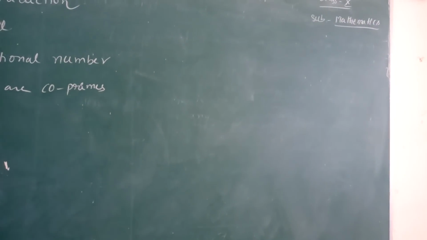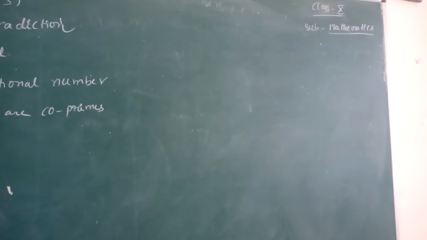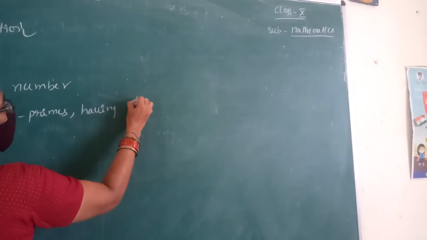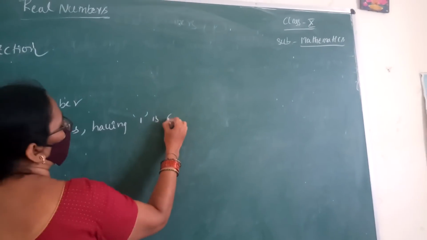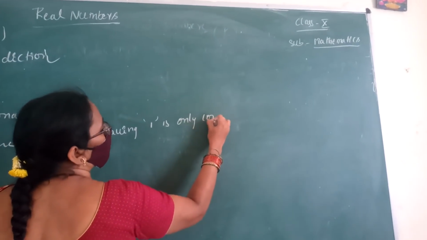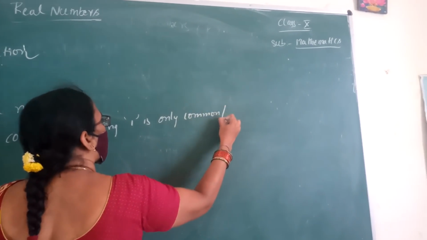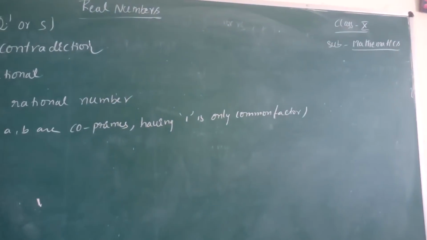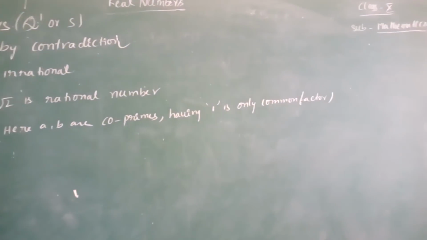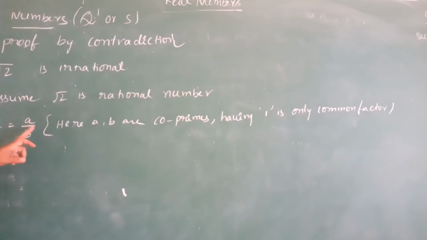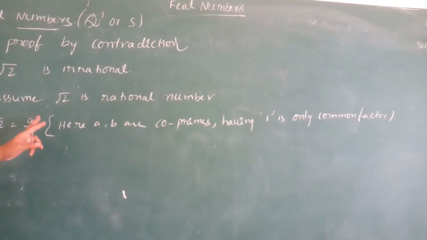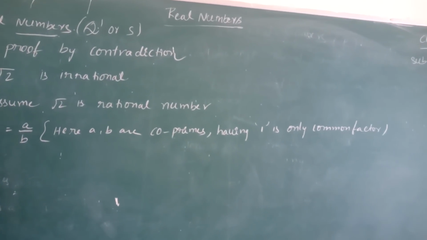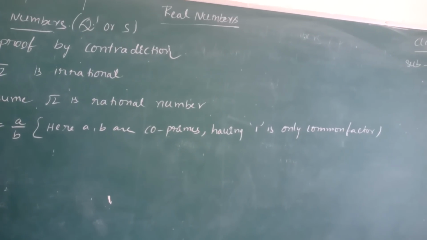A and b are co-primes. Co-primes means having one as the only common factor. Children, have you understood this one? We write root 2 in the form of rational number a by b, where a and b are co-primes, having no other common factor except 1.